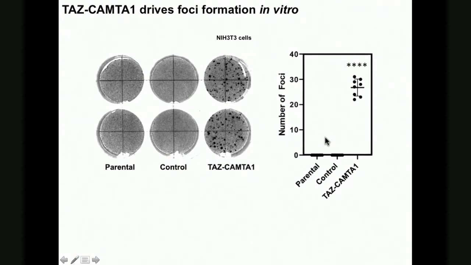As you can see, the normal 3T3 cells, as well as the ones in which you've put in a control vector, don't form these foci. But if you put in the TAS-CAMTA1, you get lots of foci forming, suggesting that this is transforming cells. And again, this is just consistent with what has been reported already. We're just setting up our model system here.